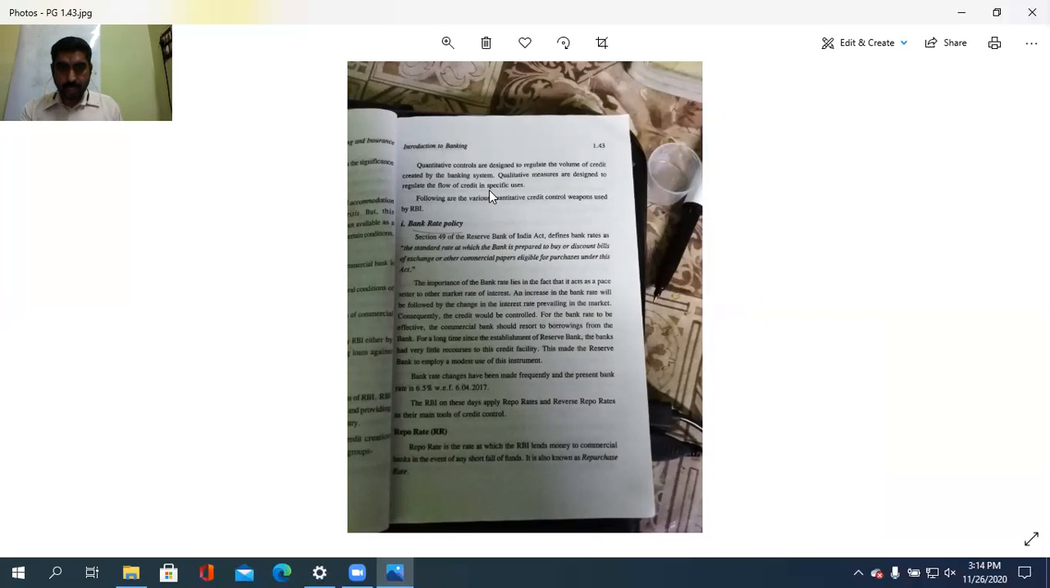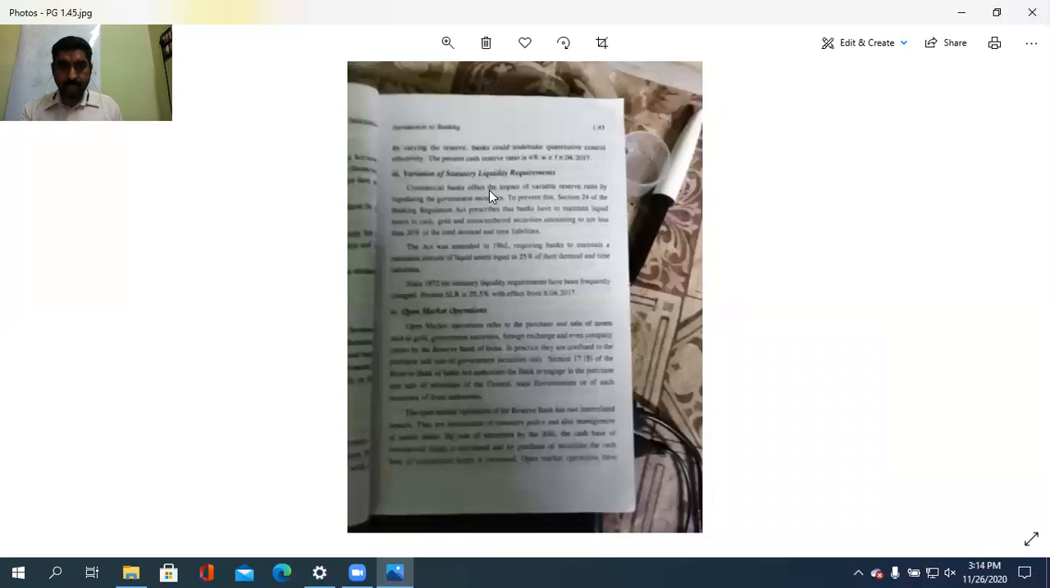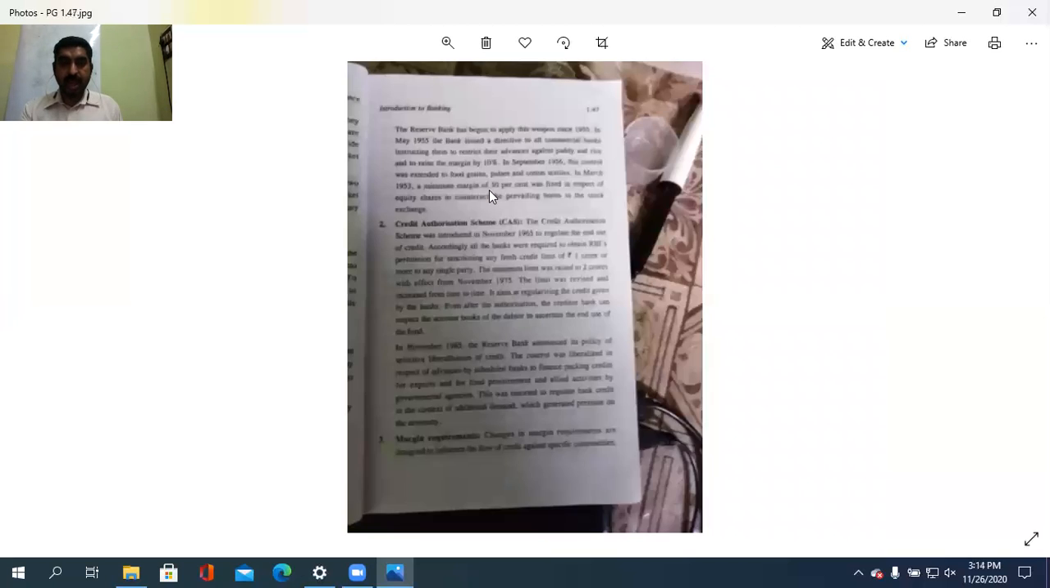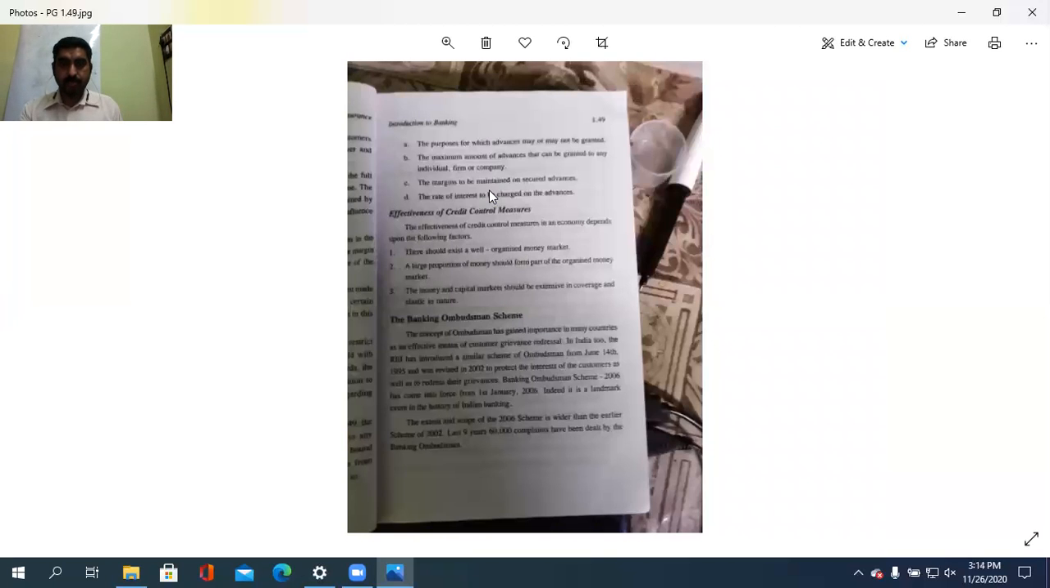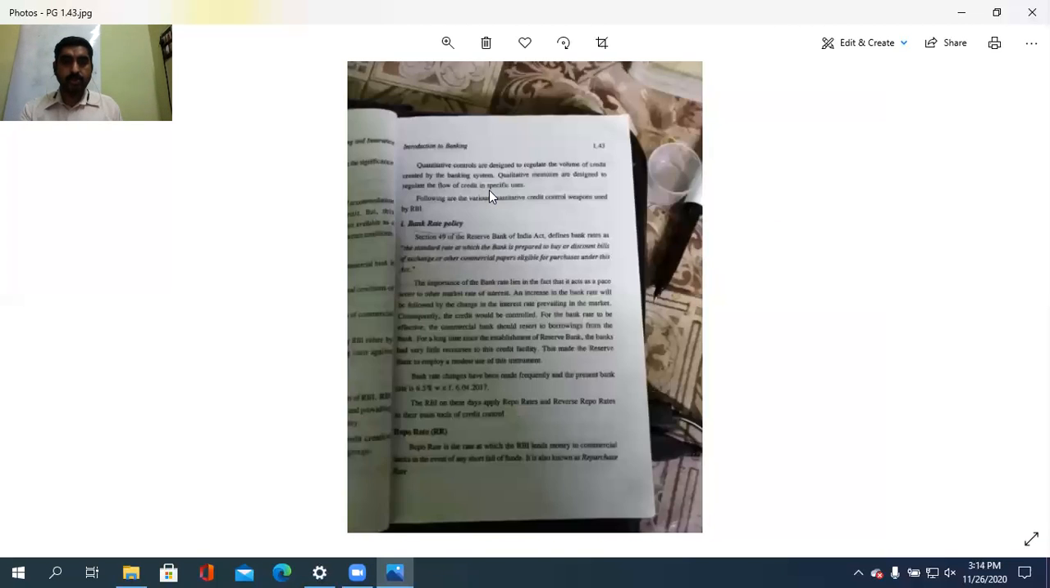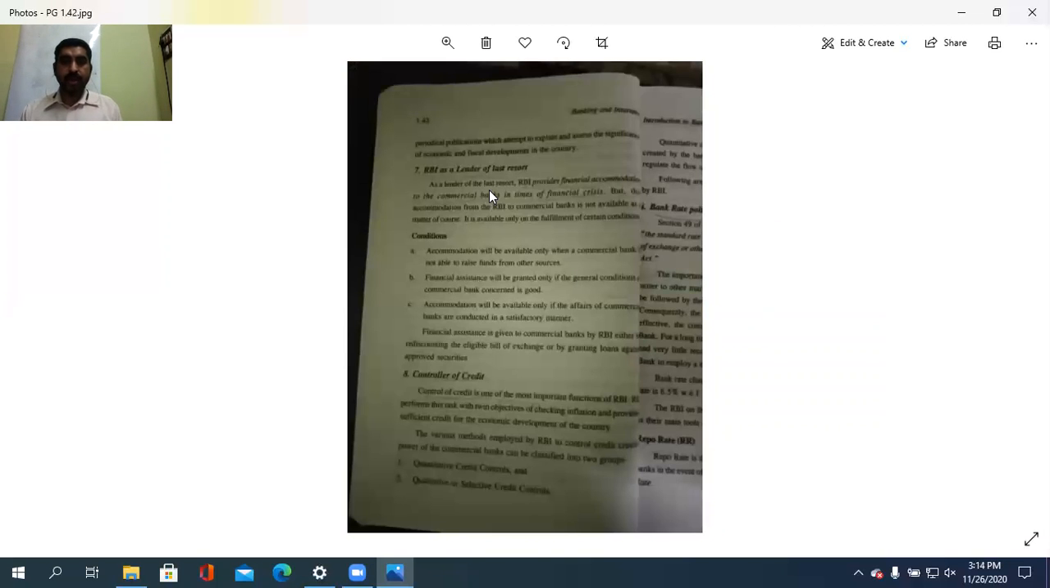Is there any more? I will check it. No, this is the last. What is that function of the RBI, Reserve Bank? That is controller of credit. So the controller of credit, most important function, they need to check the inflation, and also provide sufficient credit for economic development. Credit facilities that are to be provided.